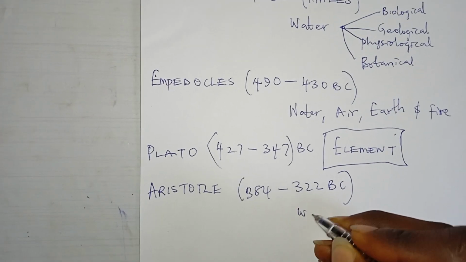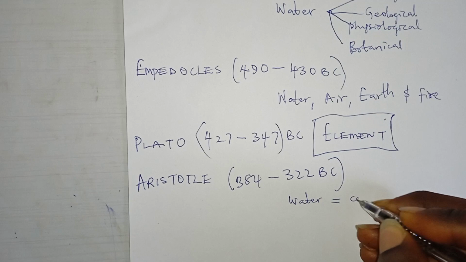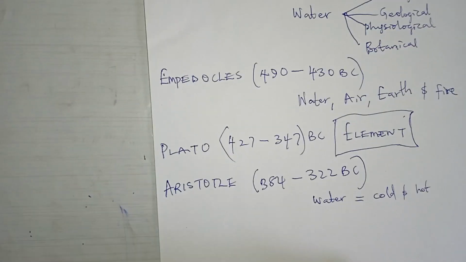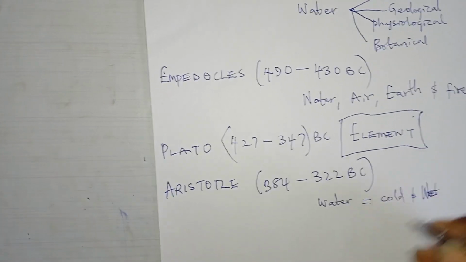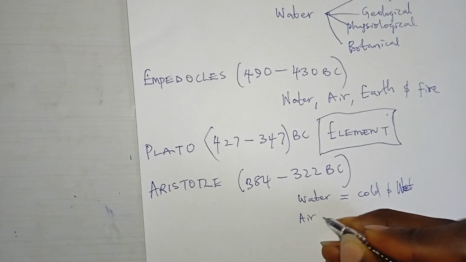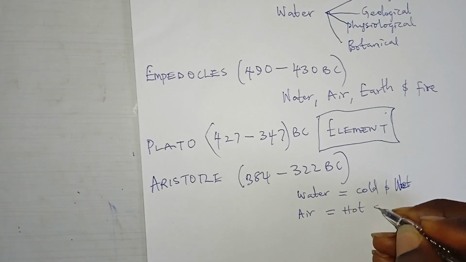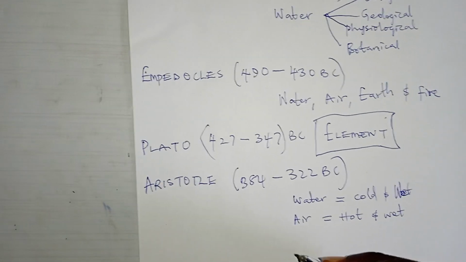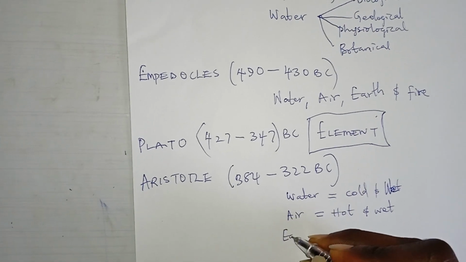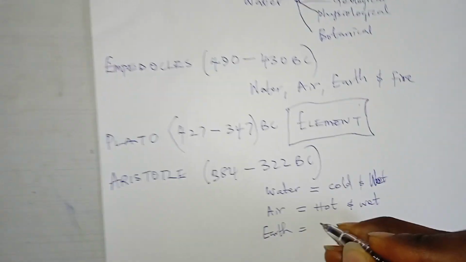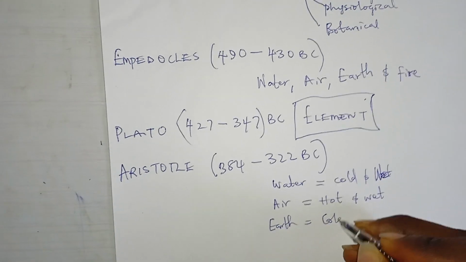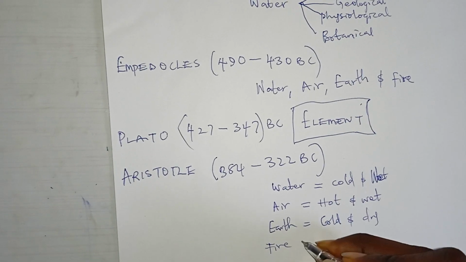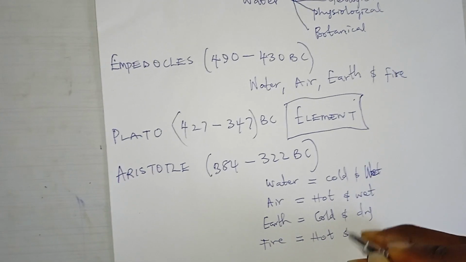So he said that water is cold and wet, and air is hot and wet. And he said that earth is cold and dry. Then that fire is hot and dry.